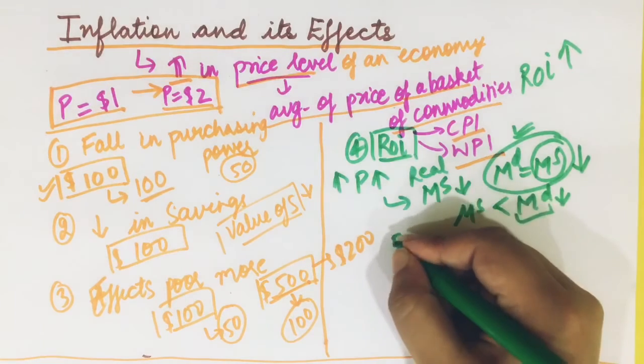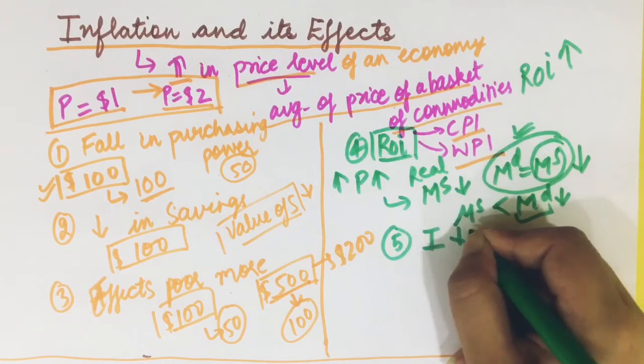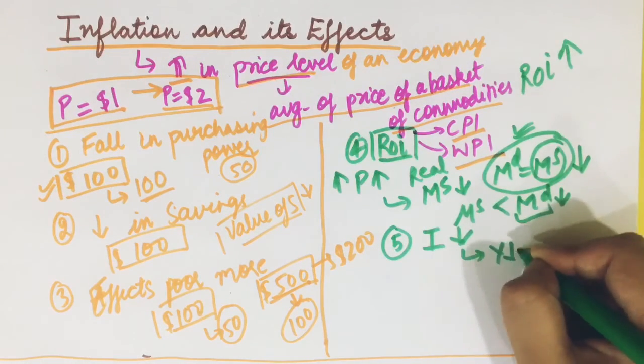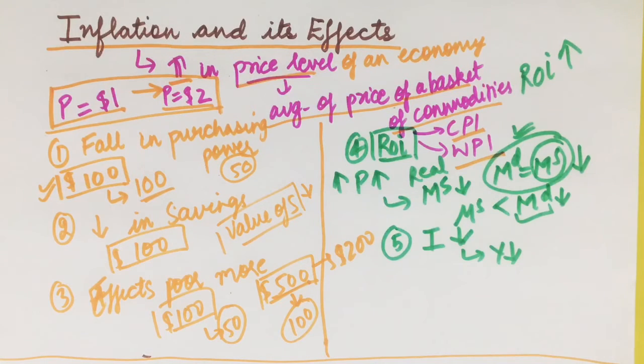Now I move on to the fifth part. My investment would go down. Why does it happen? Because my rate of interest is going up. Earlier you were taking loans and investing in residential property, or construction business, or maybe any kind of business. But now, since the rate of interest has gone up, you would borrow less and invest less. And when your investment goes down, your income would also substantially go down, because investment is a part of income.